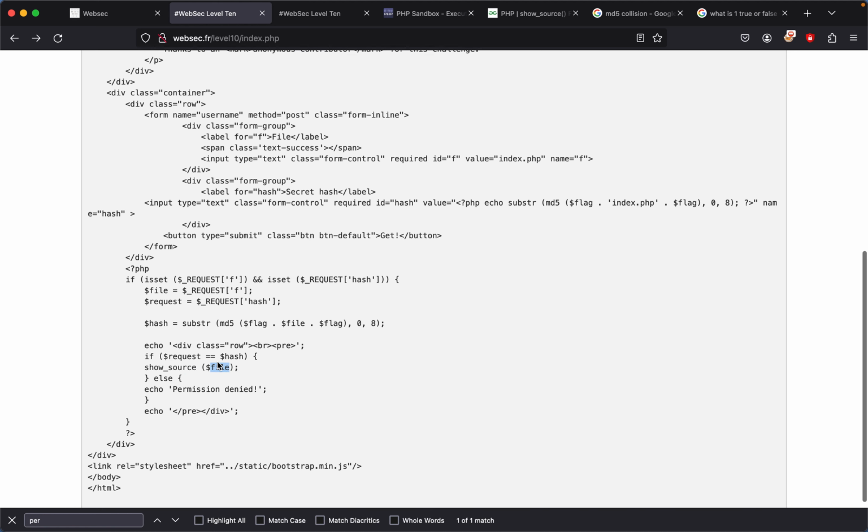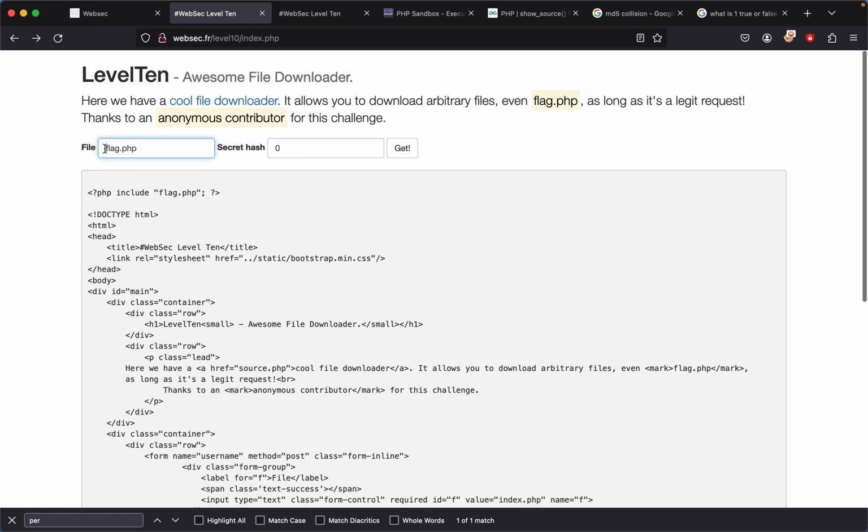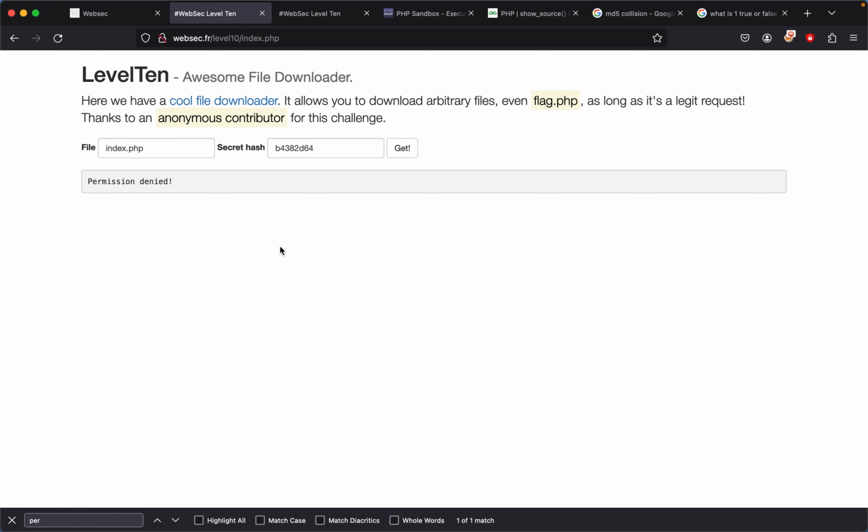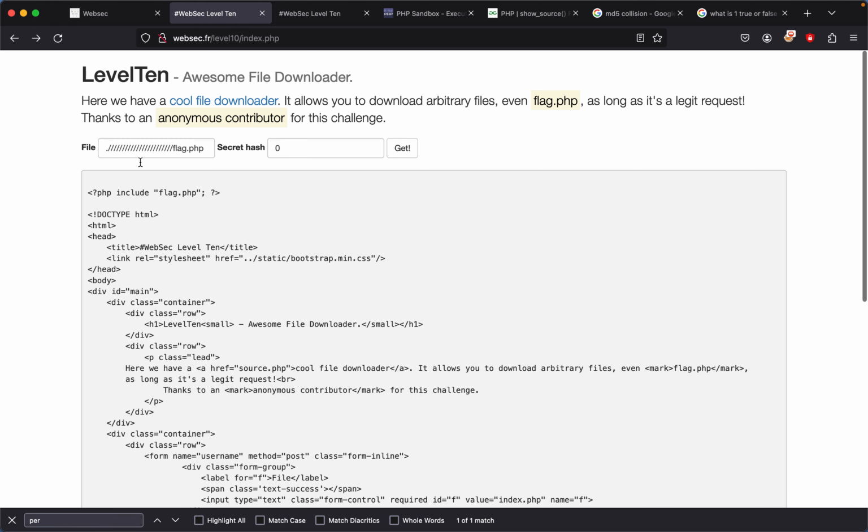Well, one thing, if you didn't know what show source is, is that no matter what, if we keep on doing dot slash and keep on adding slashes at the end of it, it's always going to be the same thing. If you do something like this and we press enter, nothing's going to happen. The reason is that this is always going to be valid. This is always going to print out flag.php even if we add the dot. So we could keep on adding slashes and in reality, it's always going to print out flag.php. So that's basically what I did to write the script.